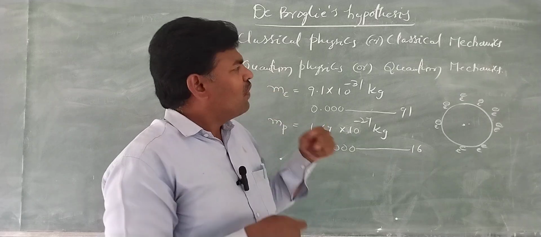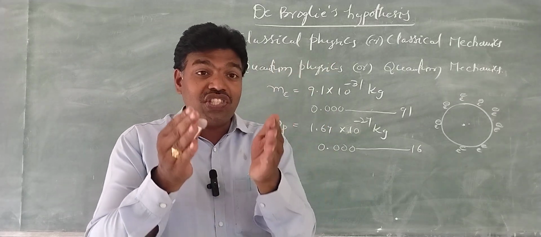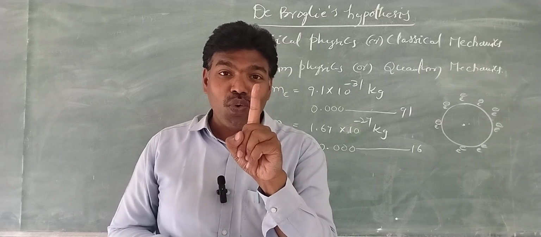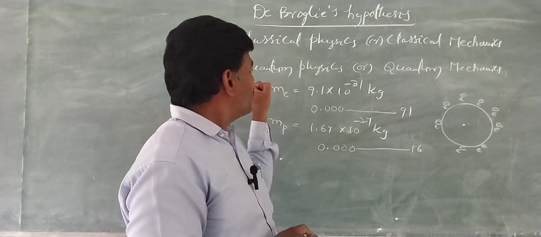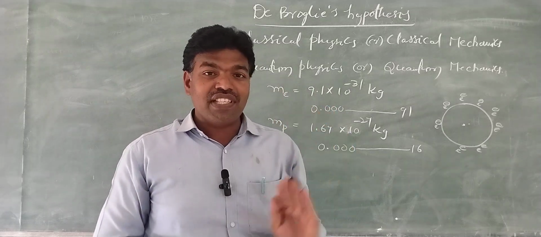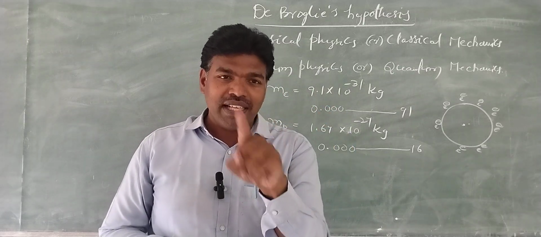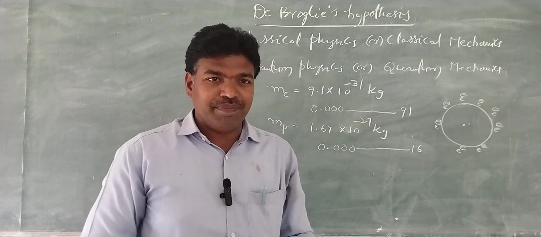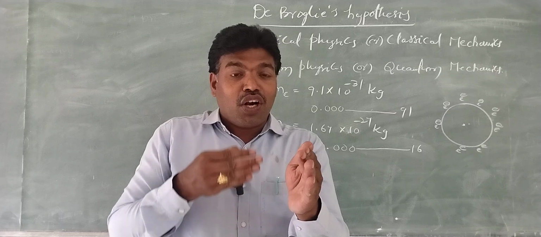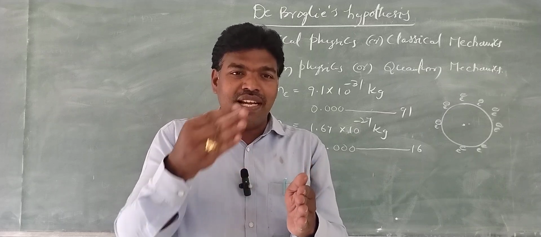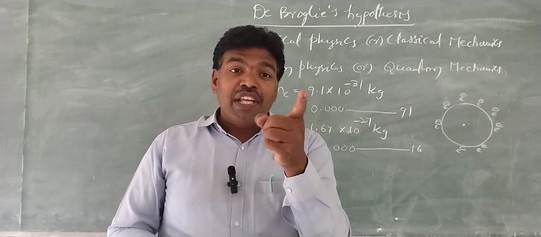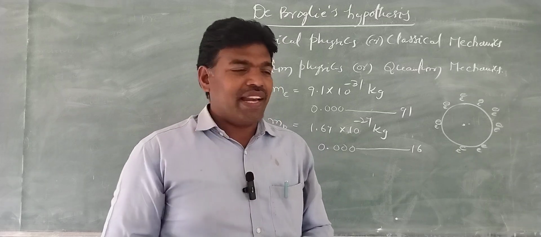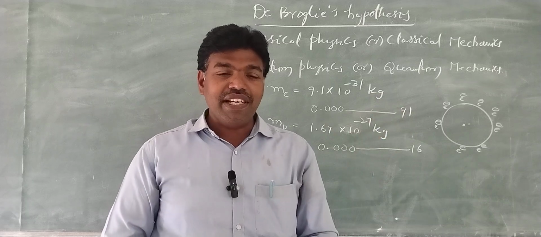We all know that classical physics is a branch of physics that deals with macro objects, where Newton's laws hold good, right? And quantum physics is a branch of physics that deals with microparticles, where Newton's laws do not hold good, right? Now I shall conclude this lecture. I conclude this introduction. Therefore, de Broglie's hypothesis leads to quantum mechanics or quantum physics.